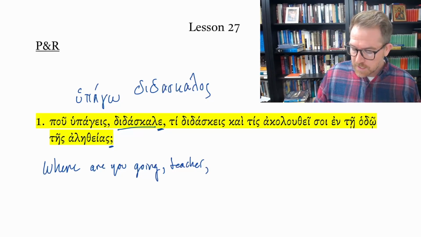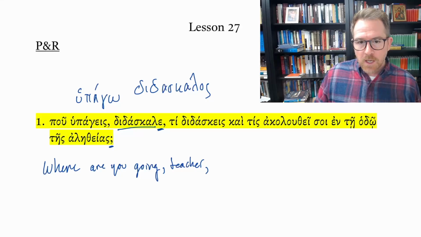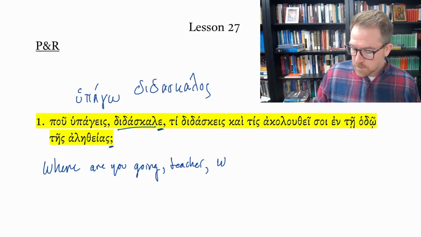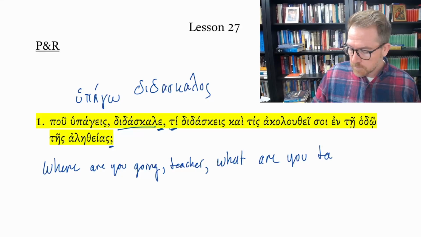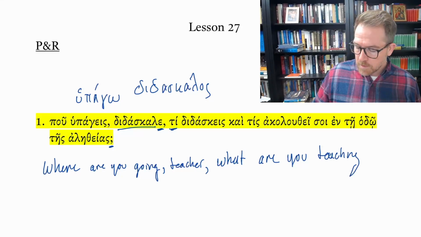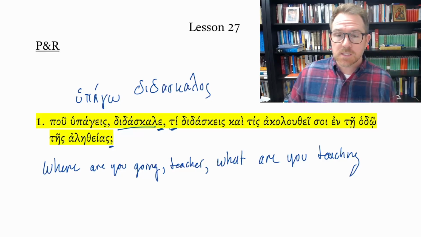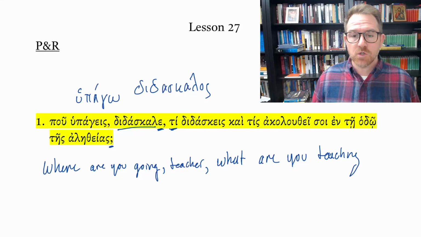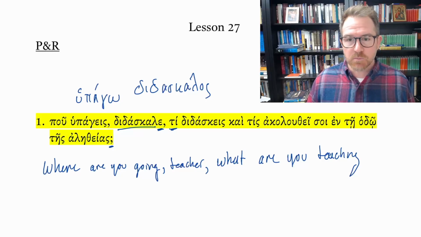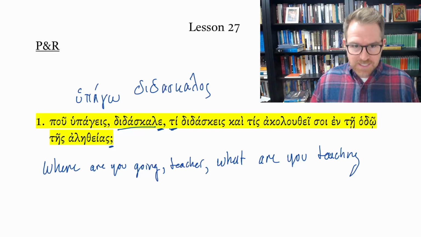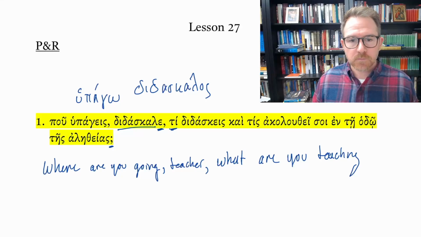Ti didaskes, who or what, and here we're going to say what. It's what because it's neuter, by the way. Ti, what are you teaching? And notice this is didaskes, omega verb, second person singular, present active indicative. And you could say, so what do you teach? Are you teaching is kind of the imperfective aspect of this present tense verb. But either way, you're still in the present tense. Where are you going, teacher? What are you teaching? And who